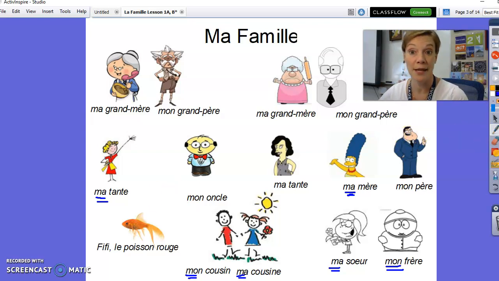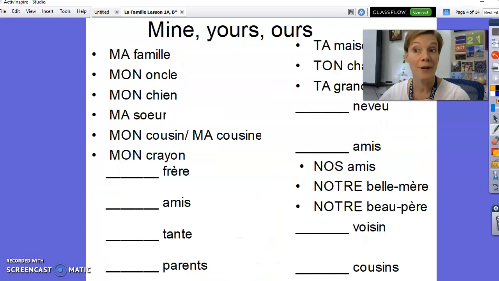Class, we're going to talk about more of these in class, but I would like to just show you a little sneak peek. Some of the other possessive adjectives. This is how we talk about things that belong to us, maybe things that belong to you, things that belong to all of us. Ma famille, my family. Mon oncle, my uncle. Mon chien, my dog.